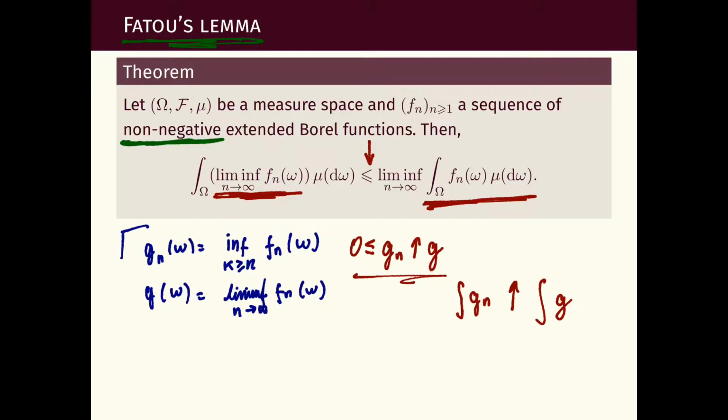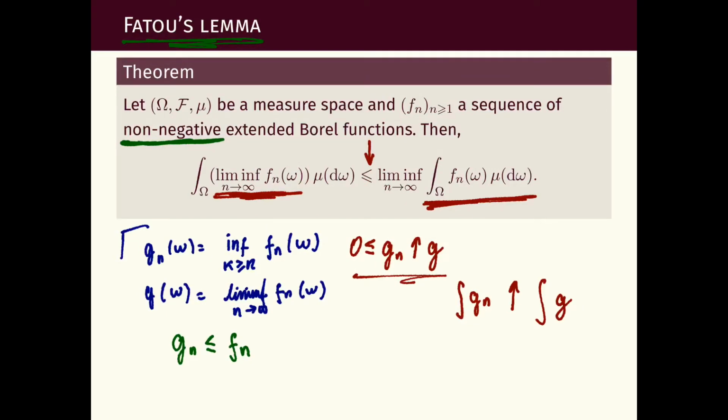And what is the integral of g? Well, g is the limit, so the integral of g is exactly what we have on this side of the equation. So now we just need to do something smart with the other side of the inequality to see what we can show. And to do that, we need to observe the following. g_n is bounded from above by f_n. How is that? Well, it is the infimum of a collection of functions which include, in particular, f_n. So therefore, it is smaller than f_n.